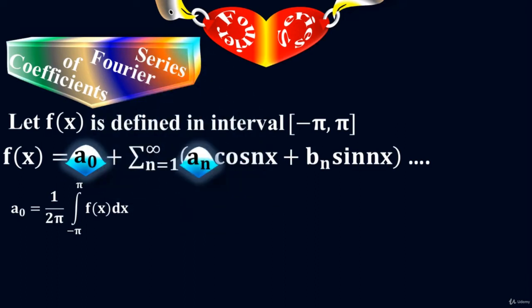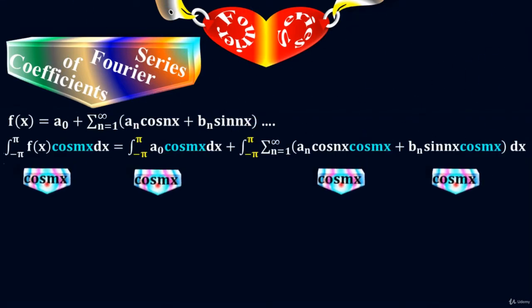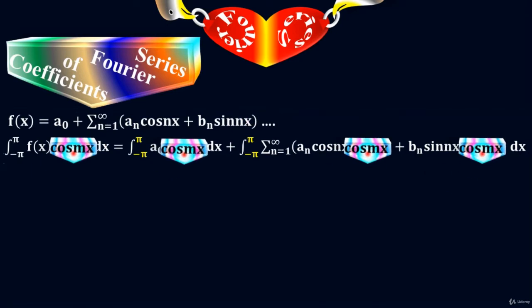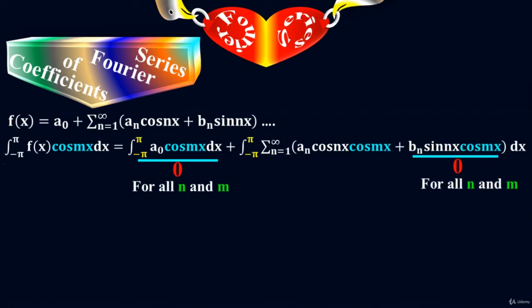Now I'm going to pick the coefficient a sub n and calculate the formula. Again from the equation of Fourier series, take integration on both sides with the limits from minus pi to plus pi. But this time I multiply both sides by cos mx. Cos mx is a trigonometric function. According to the rule, the integral of cos mx times cos nx and cos mx times sin nx vanish for unequal values of n and m, and similarly for the b sub n term. This is one reason. The other reason is that sin nx is odd and cos mx is even, so odd times even equals odd. In Fourier series, the integral of an odd function equals 0.